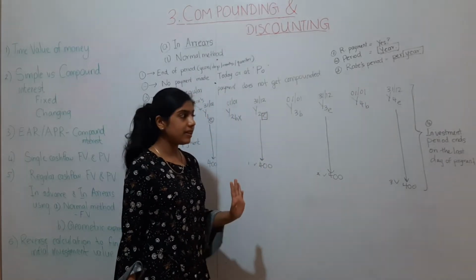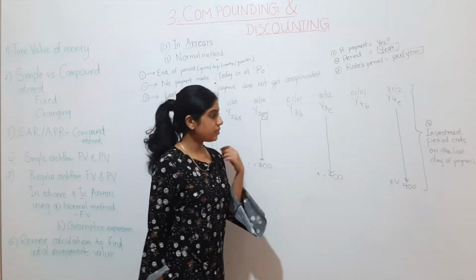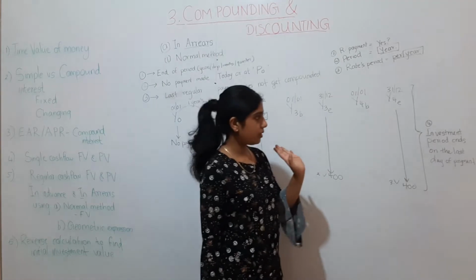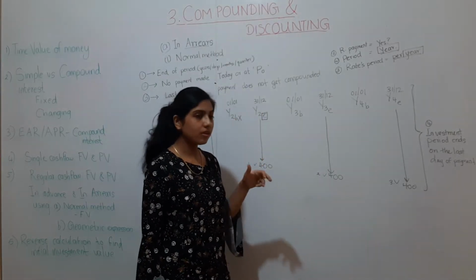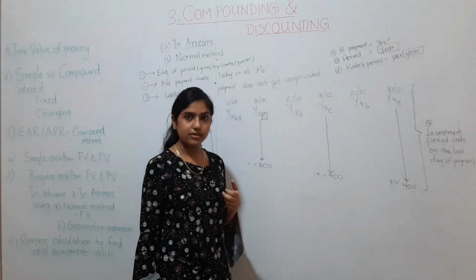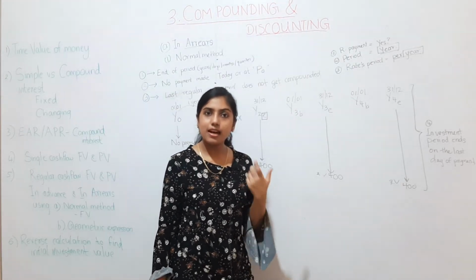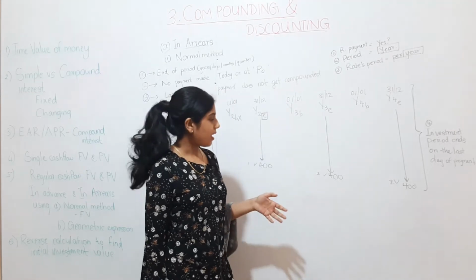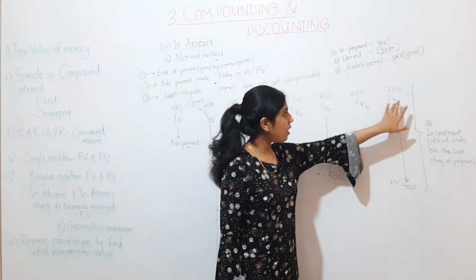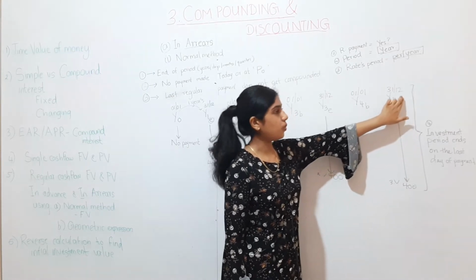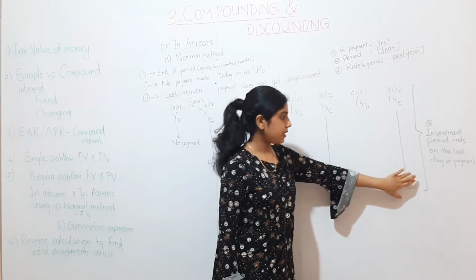Therefore, what will be our investment period? The rule says the investment period ends on the last day of payment. So now we have to find when we made our last payment. Our last payment was made at the end of year 4.